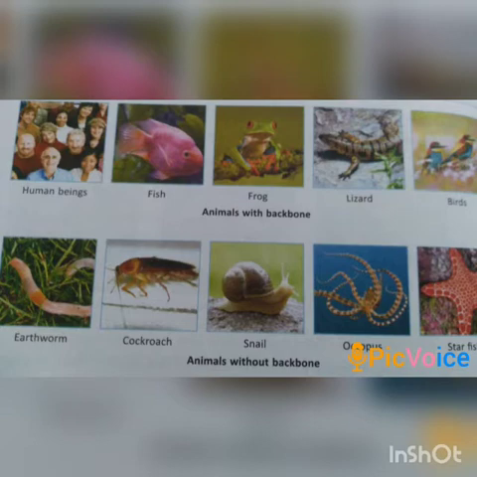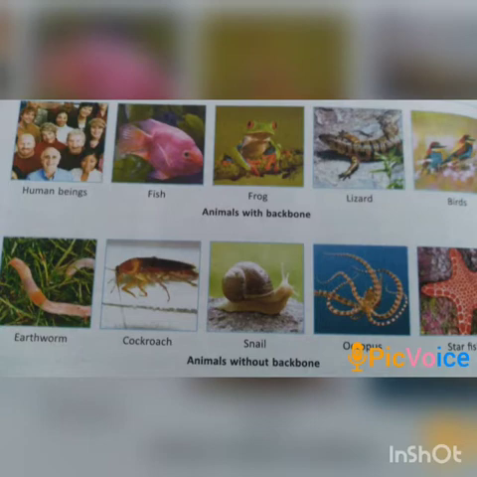Now, what is the difference between these two? Vertebrates have a backbone which is made up of several small ring-like bones called vertebra. That means they have a backbone, and that backbone is made up of small ring-like bones which are known as vertebra. Invertebrates do not have a backbone.